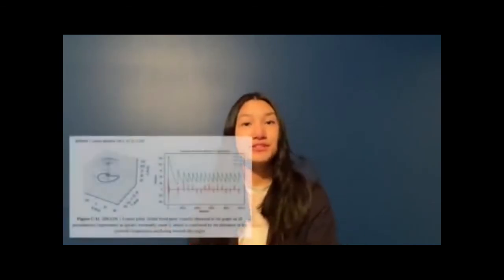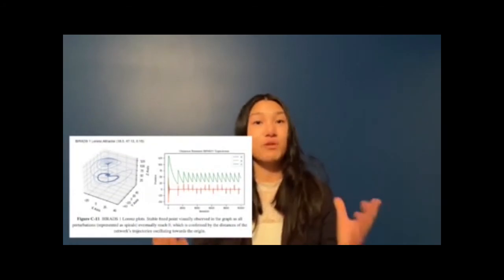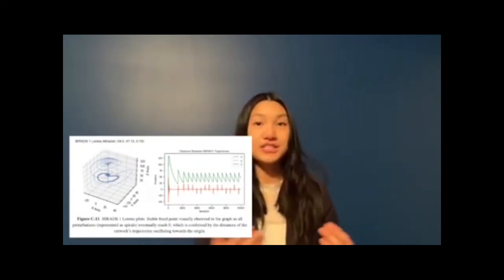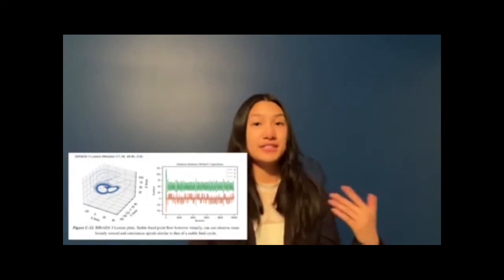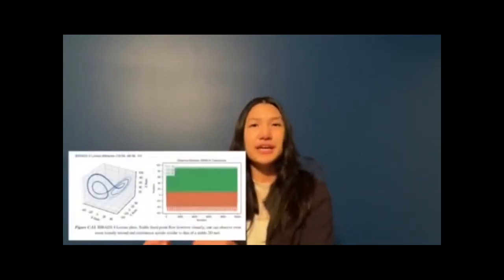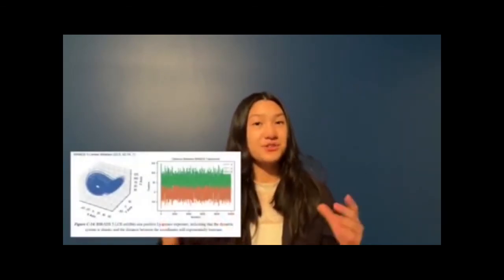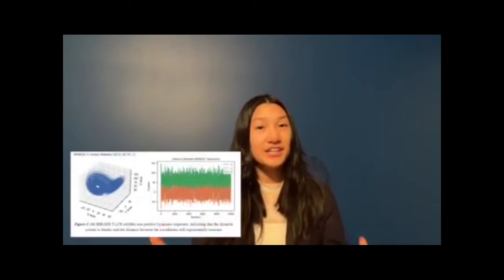Based on the signs of the Lyapunov exponents, the fractal dimensions of the BIRADS 1 network is a stable fixed point, and this can be visualized as all the perturbations are represented as spirals that eventually reach zero. The same can be done for the BIRADS 3 and 4 network, but now demonstrating a more loosely wound and continuous spiral. Then in BIRADS 5, where there's the greatest probability of cancer, we can actually see a positive Lyapunov exponent. So this study provides the first preliminary evidence which suggests that tumor angiogenesis is indeed chaotic.